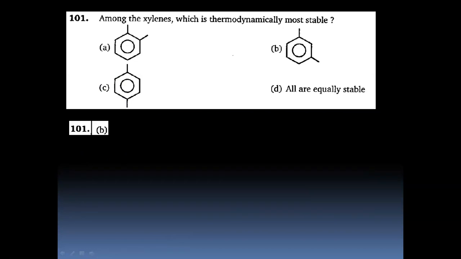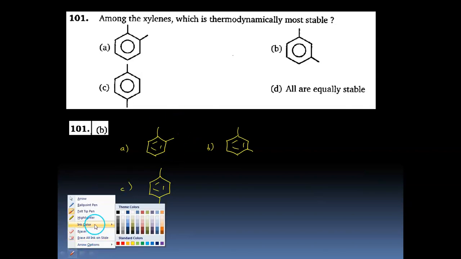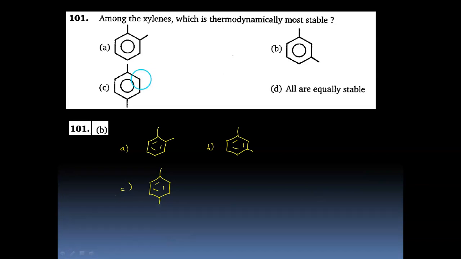Now next, among the xylenes, xylenes are basically benzene with two methyl group substituents, which is thermodynamically more stable? Now we can explain the stability of xylene by comparing their reactivities and the number of sites it can generate towards electrophilic substitution. So we know that methyl is plus R and can activate ortho and para positions for attack by an electrophile. So for this methyl, ortho and para positions, for this, ortho and para positions. So these many sites are activated towards E plus, electrophile attack.